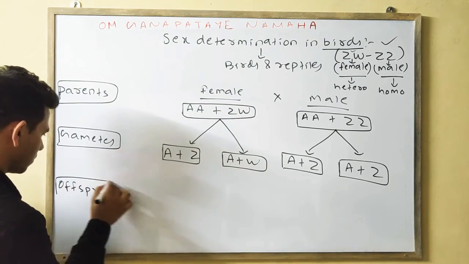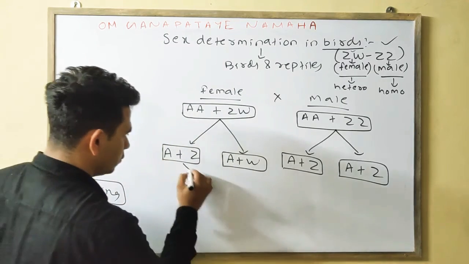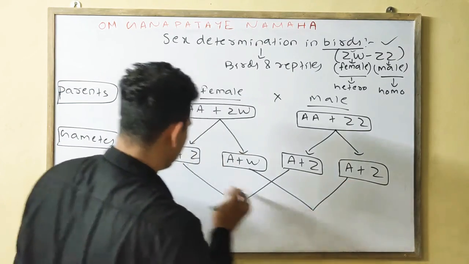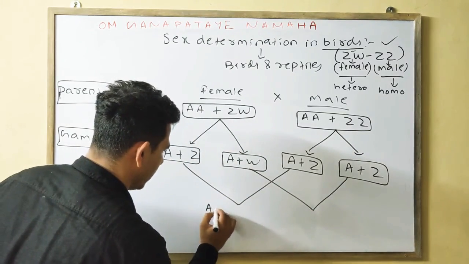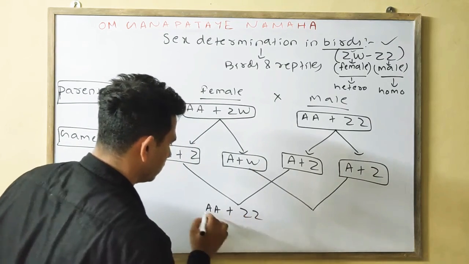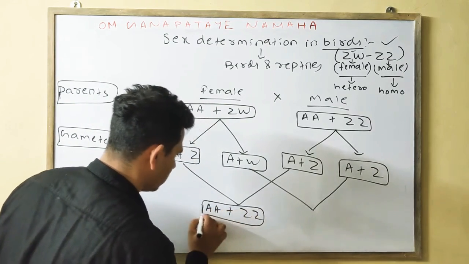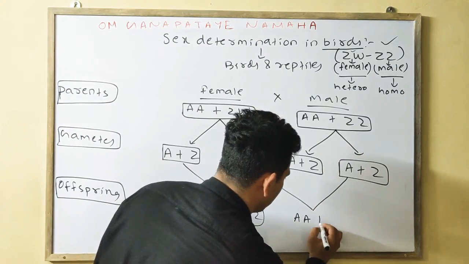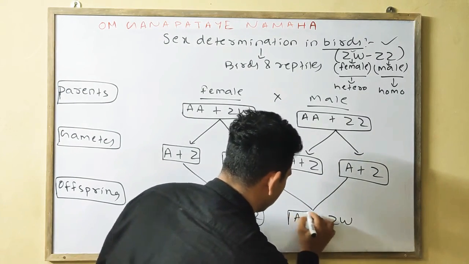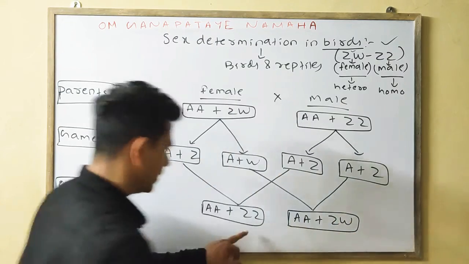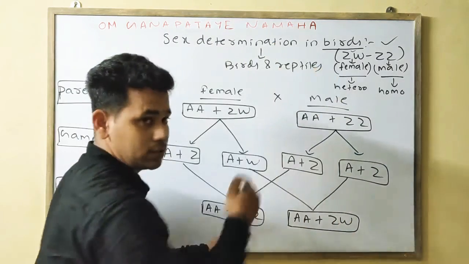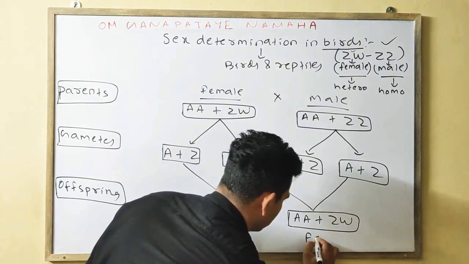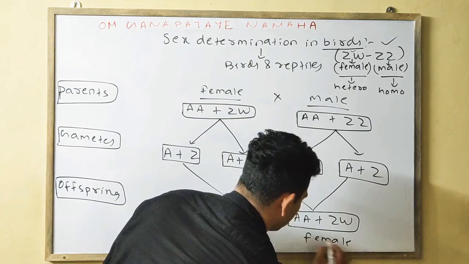Okay, this will fuse and this will fuse. This will form AA plus ZZ, and this one will form AA plus ZW. ZZ means here we know it is male, so this one is your male, and as it is heterogametic, this one is your female.